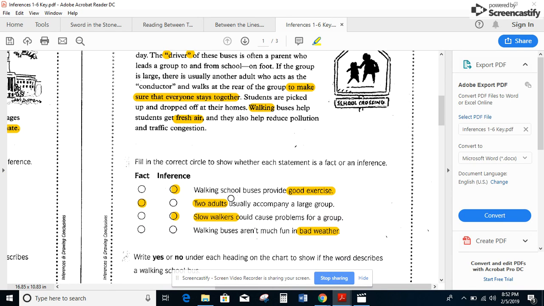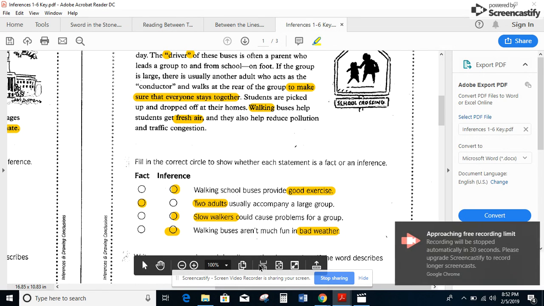So if it doesn't state it directly, it must be an inference, but let's see if there's actual proof for it. Walking buses aren't much fun in bad weather. Well, I know that I don't like to be outside when it's wet and snowy and cold, so I imagine other people walking wouldn't want to either.